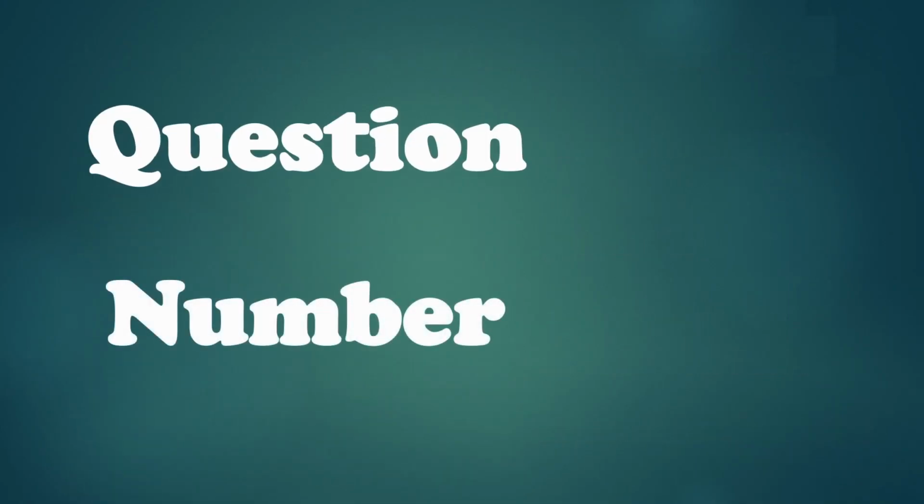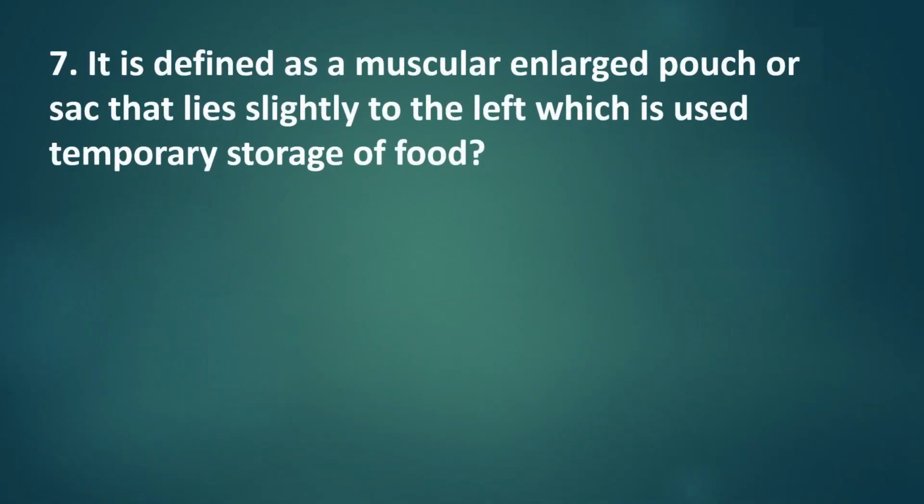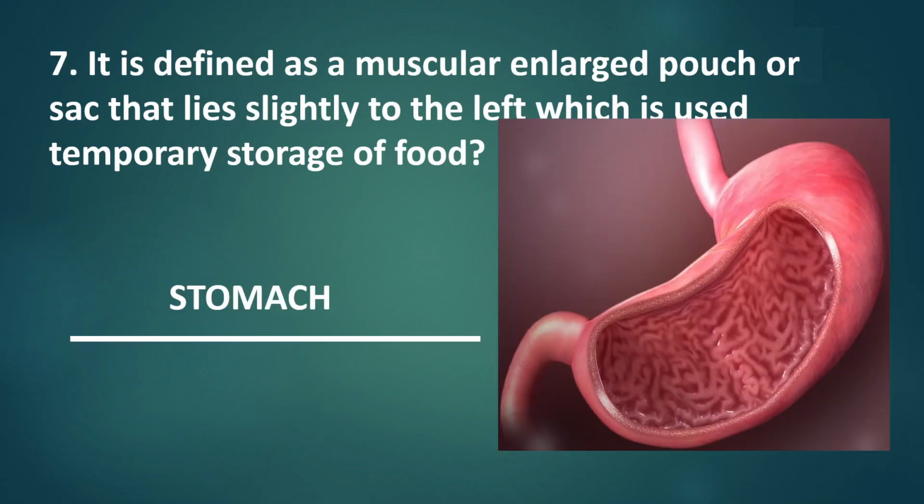Question number 7. It is defined as a muscular enlarged pouch or sac that lies slightly to the left, which is used for temporary storage of food. Since this question is just very easy, there would be no options provided on this item. The correct answer is stomach.